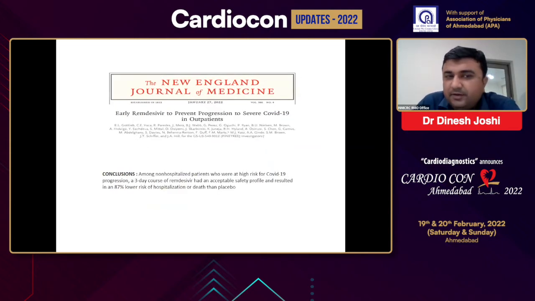The second article is about early remdesivir, a 3-day course of remdesivir to prevent progression to severe COVID-19 in OPD-based patients. In non-hospitalized patients at high risk for COVID-19 progression, a 3-day course of remdesivir had an acceptable safety profile and resulted in an 87% reduction in hospitalization as compared to placebo.